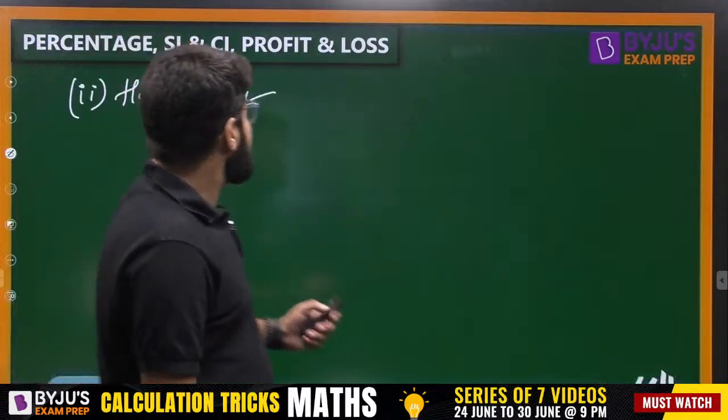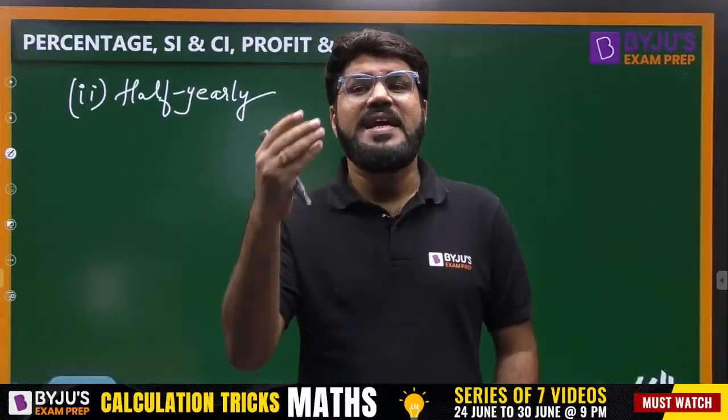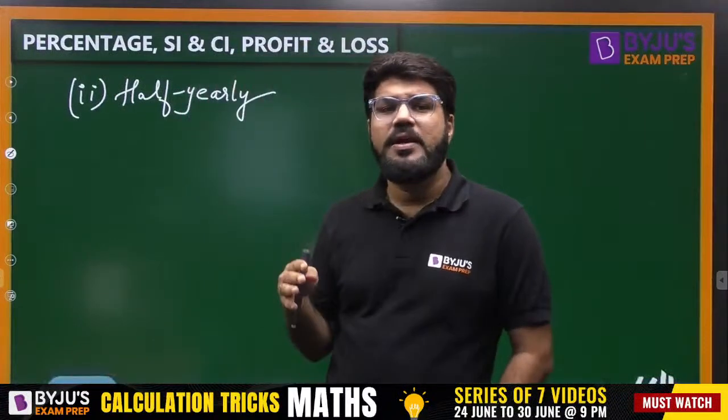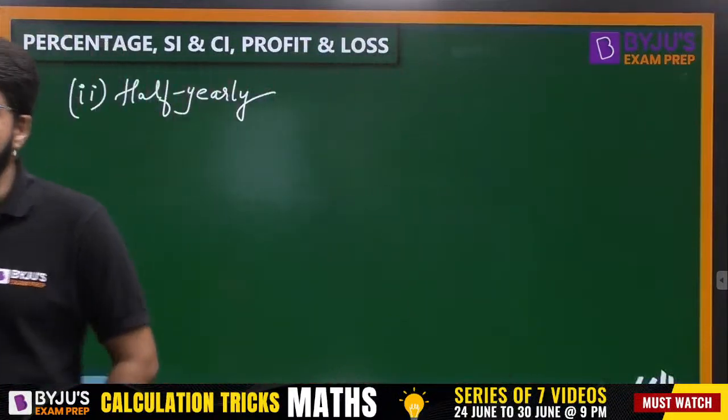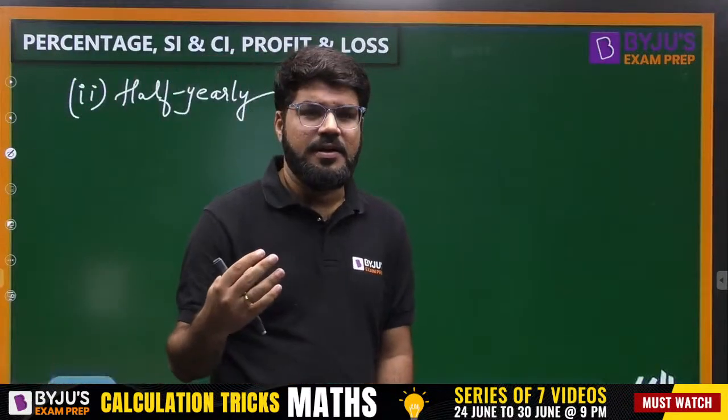Now what is the meaning of half yearly? Compounding half yearly means the interest is calculated at the end of every half year. Not at the end of every year. It is calculated at the end of every half year.